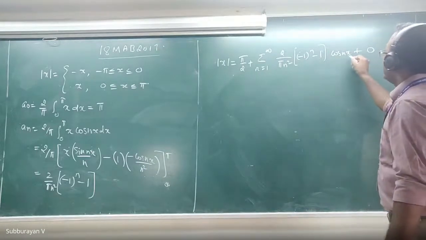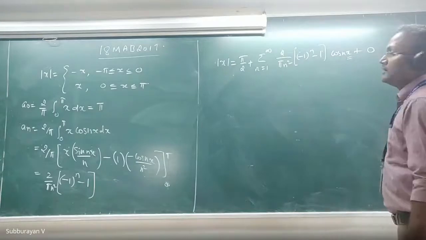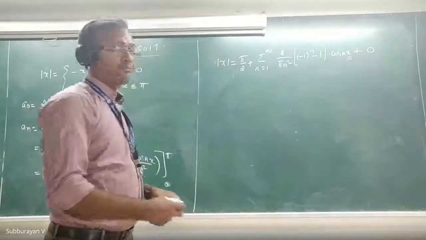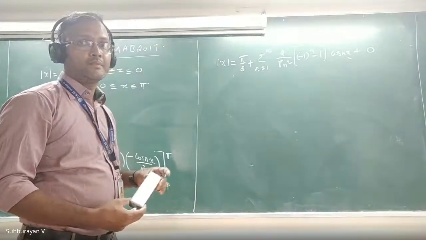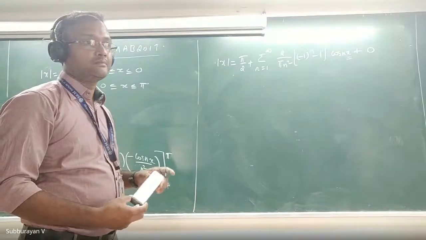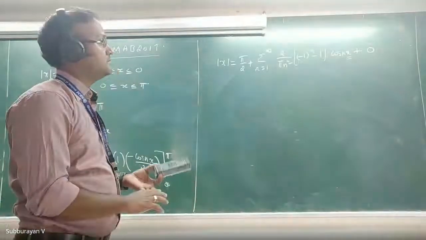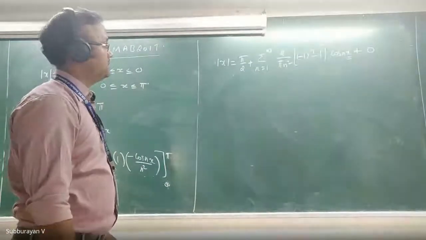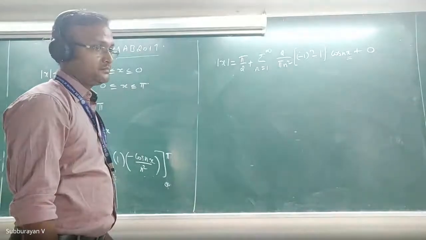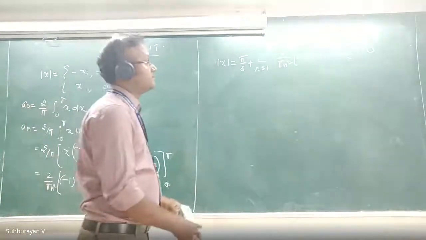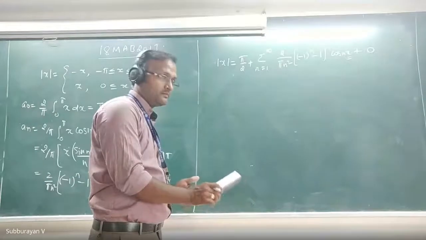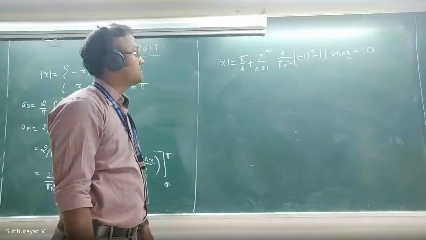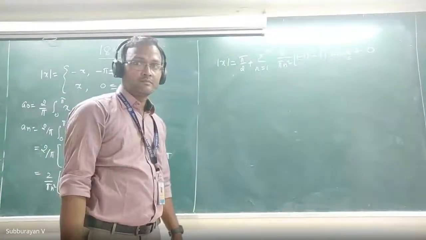Please identify the suitable value for x. Anybody?